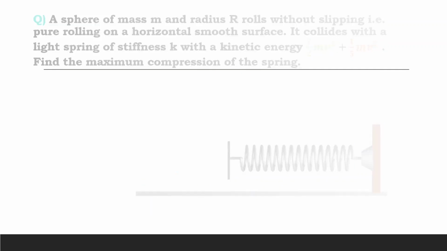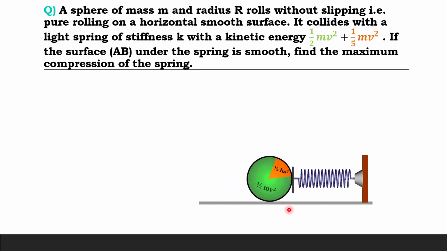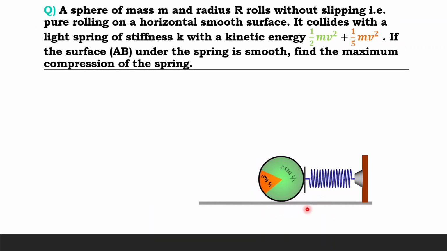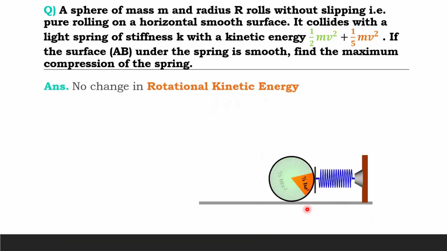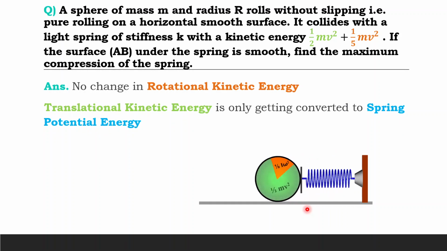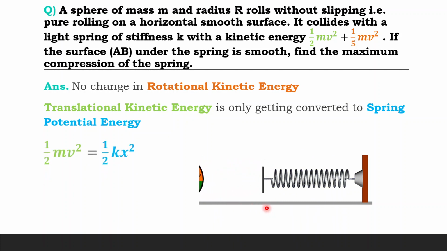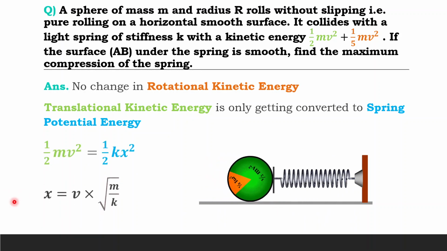As we know, there is no friction or energy loss to stop the rotation. The sphere keeps rotating. So nothing happens to the rotational kinetic energy, but the translation kinetic energy is converted to spring potential energy during compression. Thus, half mv squared is equal to half kx squared, and the maximum compression is v into root m by k.